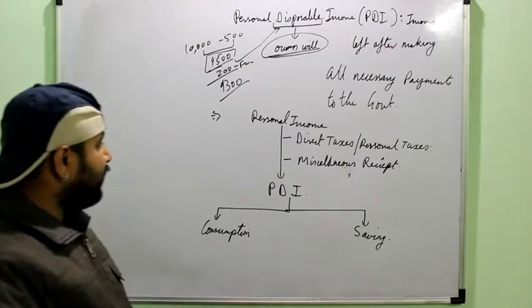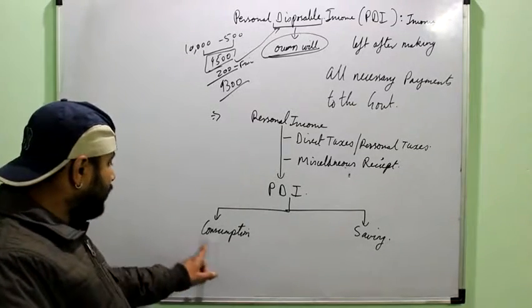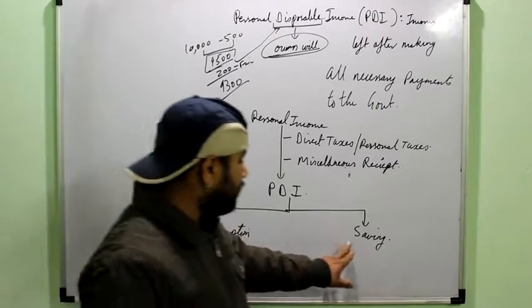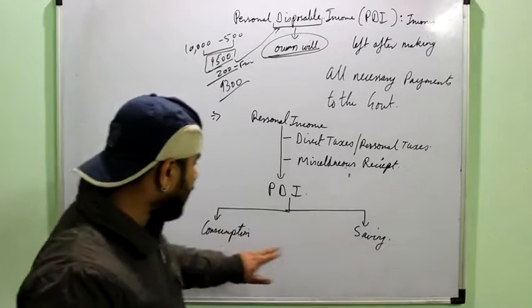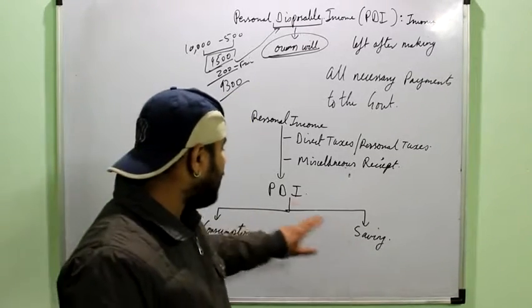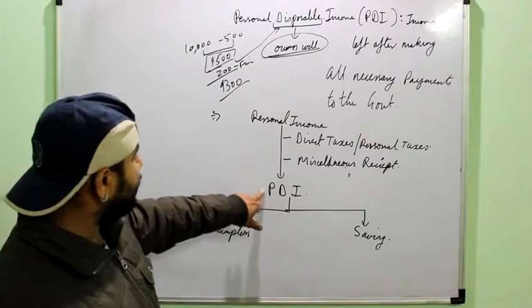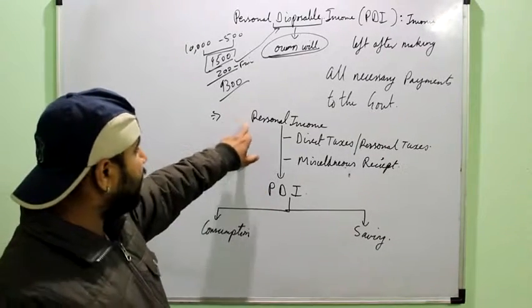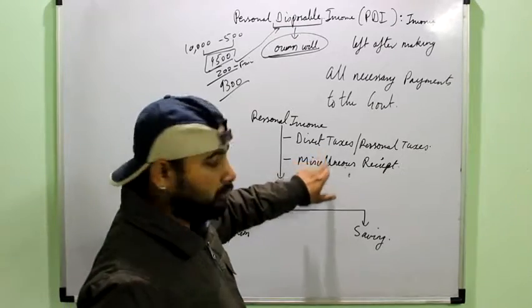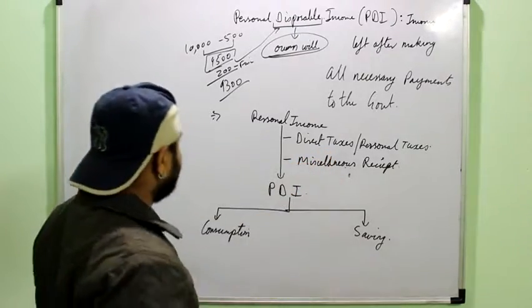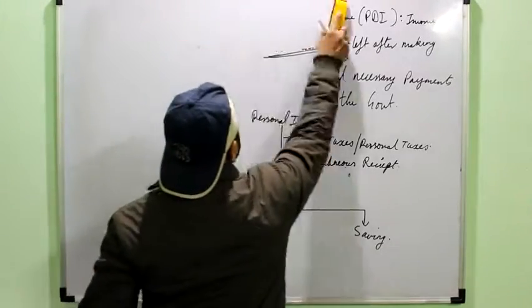It means that if in some question household consumption expenditure and household saving is given to me, then I can add these two, C plus S, and I will get my personal disposable income. Then from the personal disposable income I can find personal income by adding these two. And similarly the private income can be found out.